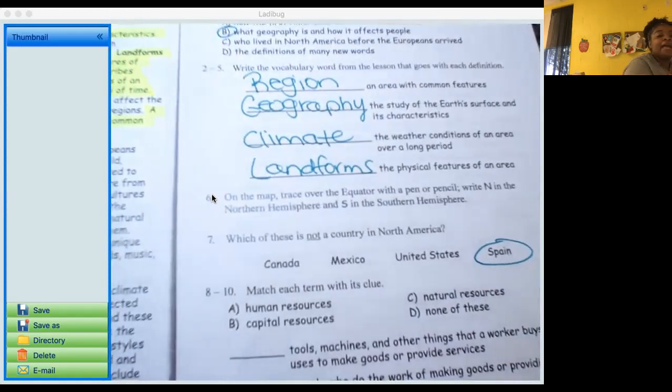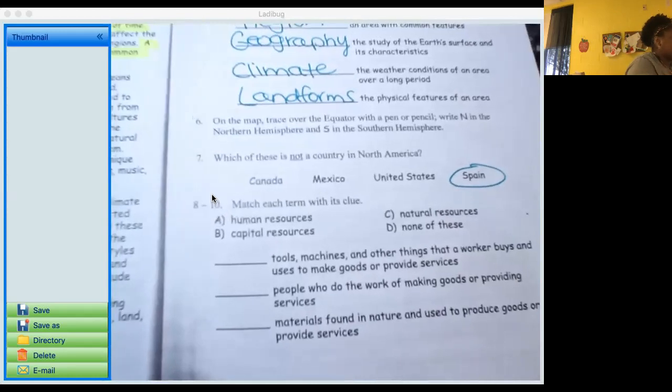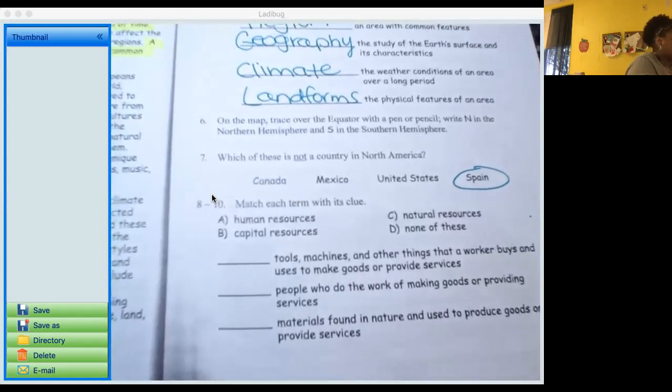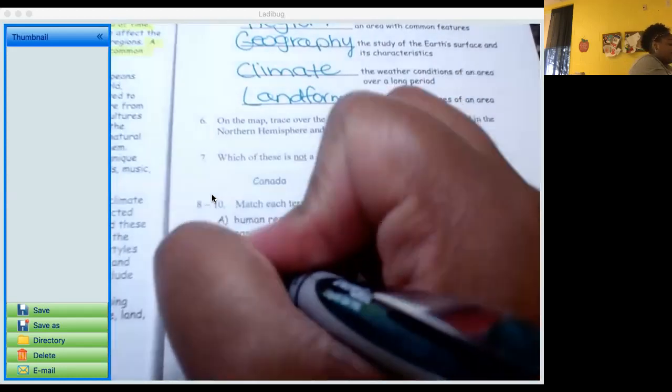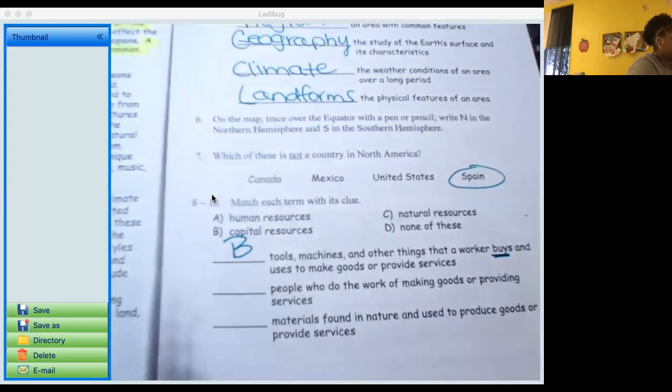All right. 8 through 10, we have some economics vocabulary. They want us to match each term with its clue. So tools, machines, and other things that a worker buys and uses to make goods or services. Remember we said that sometimes you can buy certain resources, say at Walmart or something like that. Those resources are called capital resources. So you should put a B there for capital resources.